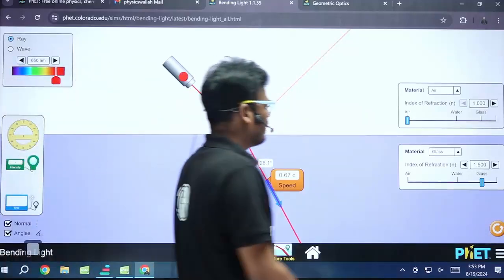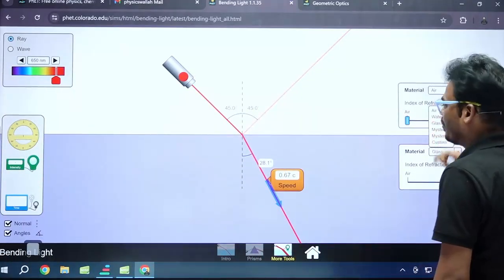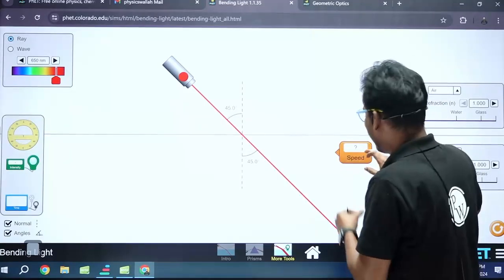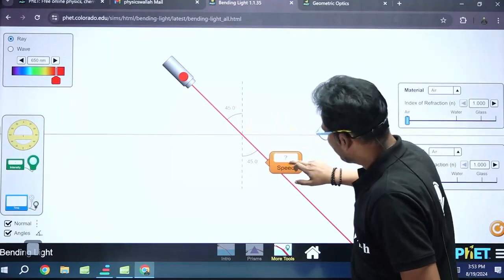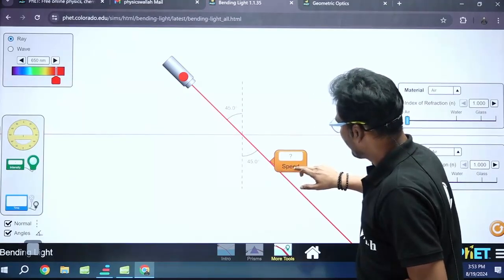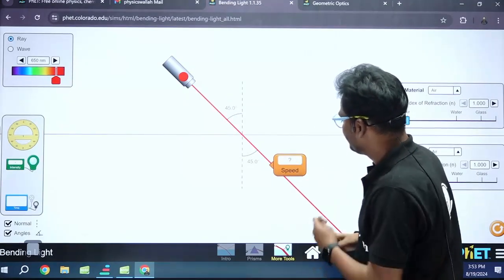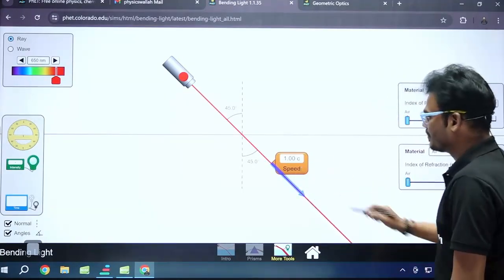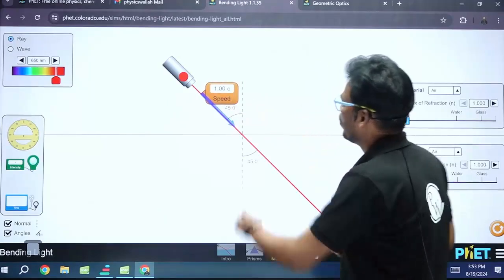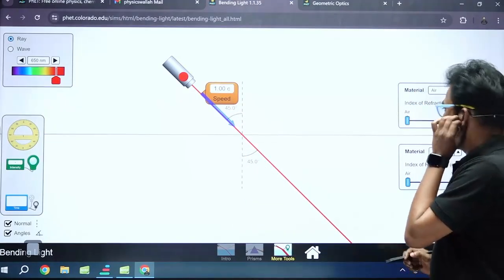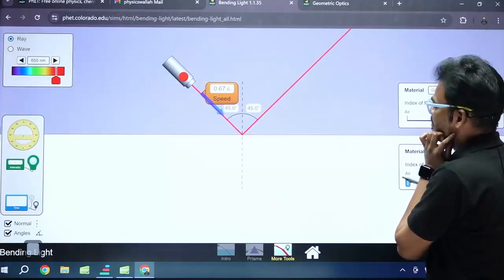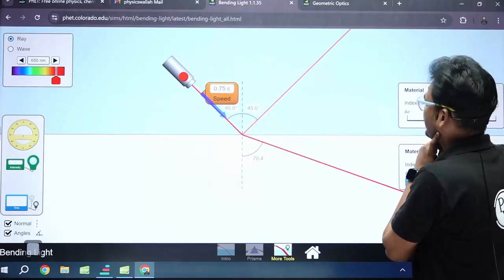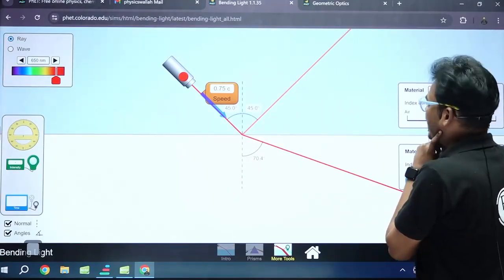Now if both media are the same, there is no refraction, no change in direction, and the speed in the second medium is 1c, the same as the first. What if I consider the first medium as glass, or water, and the second medium as air?